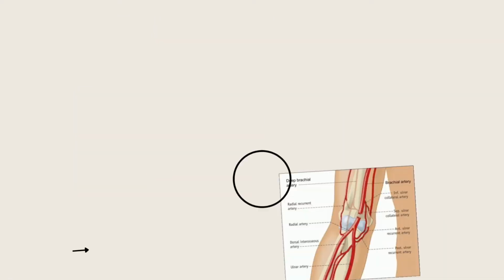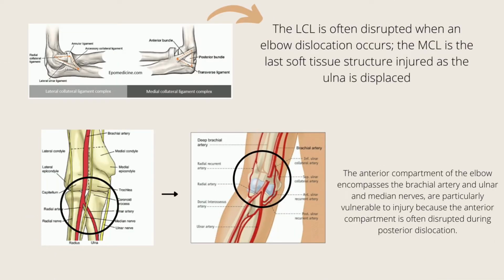The medial collateral ligament and lateral collateral ligament provide support to the elbow joint in addition to its bony anatomy. The LCL is often disrupted when an elbow dislocation occurs. The MCL is the last soft tissue structure injured as the ulna is displaced. Often, the flexor pronator mass may be ruptured and occasionally the brachialis may be injured.